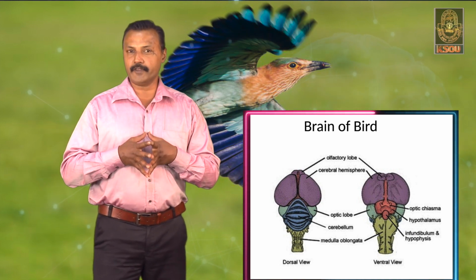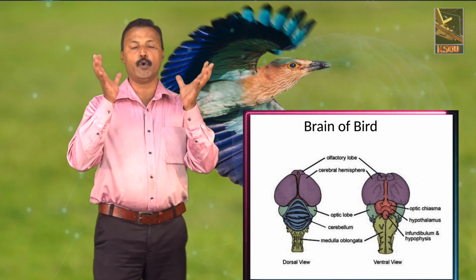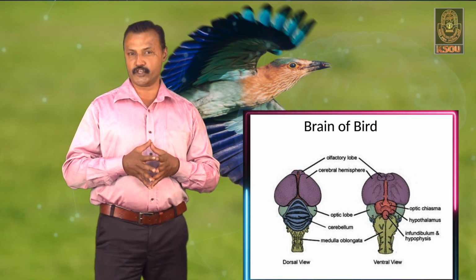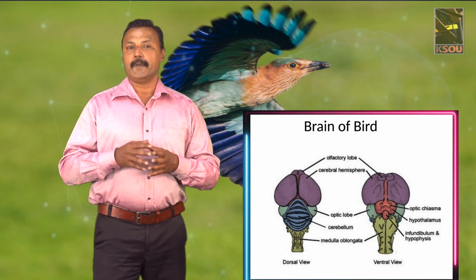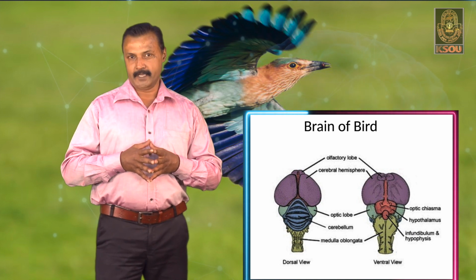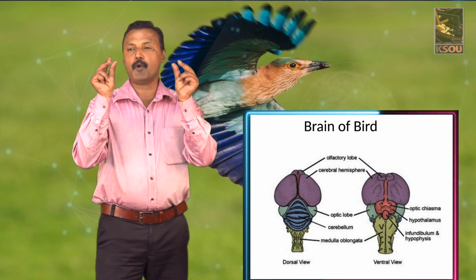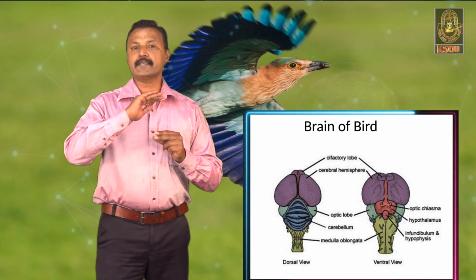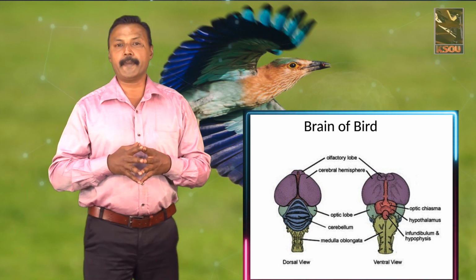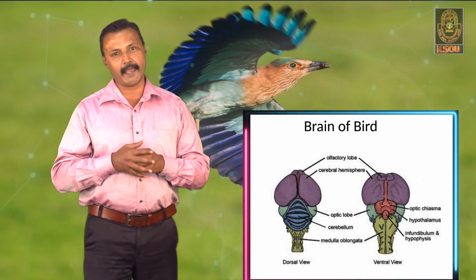In the brain of the birds, you can see the forebrain is produced into large cerebral hemispheres divided by the median fissure. These hemispheres are connected by the corpora striata. The anterior region of the cerebrum has very small olfactory lobes. The surface region, the cortex of the cerebrum, has the pallium, which is divided into the neopallium as well as the paleopallium.